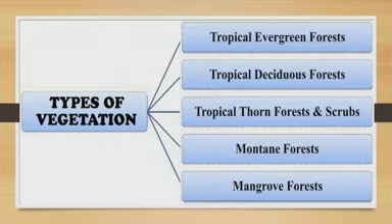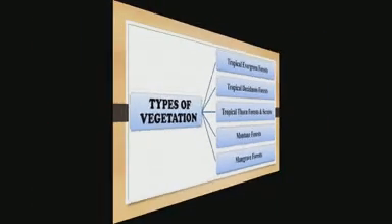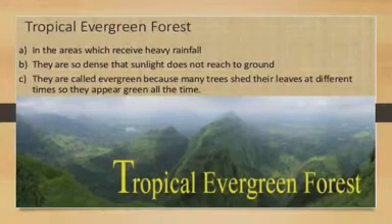These are the major types of vegetation identified in our country: tropical evergreen forest, tropical deciduous forest, tropical thorn forest and scrubs, montane forest and mangrove forest. So these are 5 types of vegetation in our country.